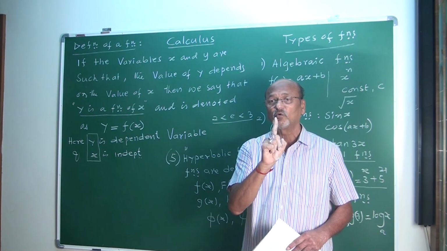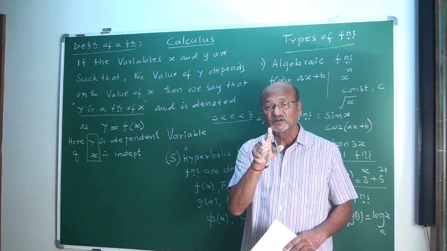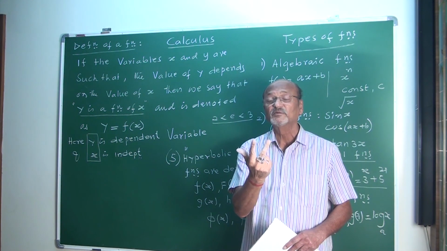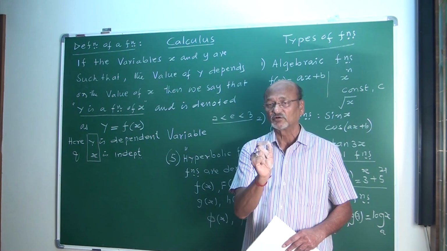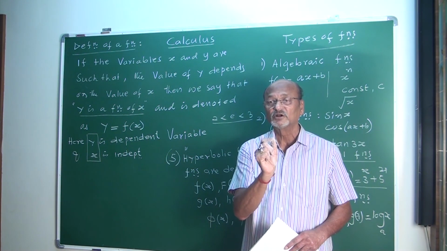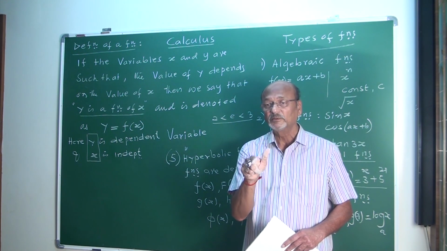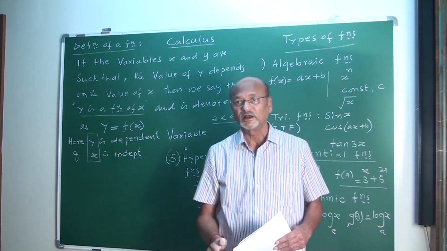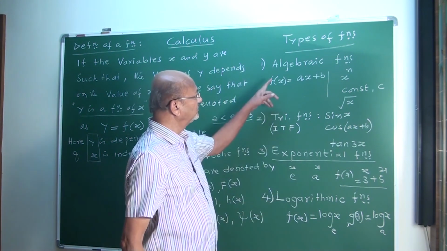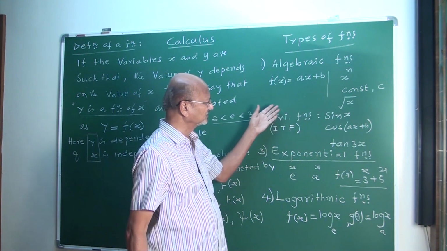If the value of y depends on x, this relation between x and y, mathematicians defined as: y is a function of x, written symbolically as y equal to f(x). x independent variable, y dependent variable. Then, my friends, types of functions, algebraic functions.